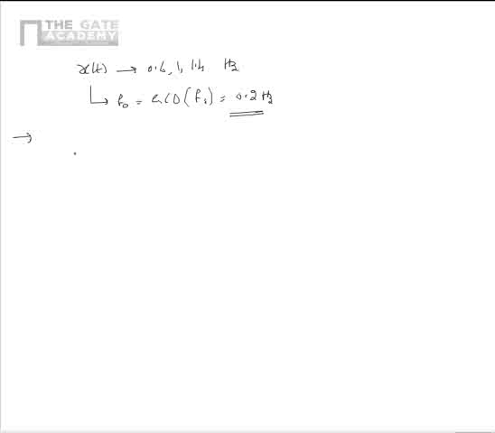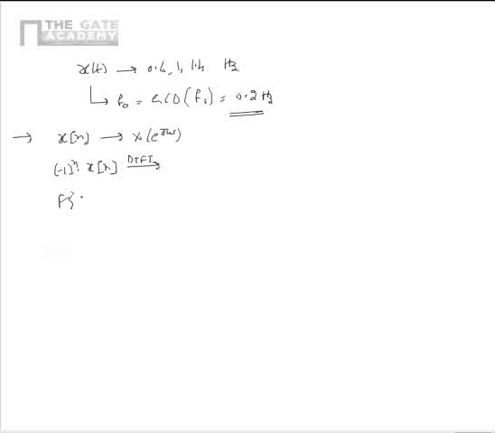Now let us consider another problem, as per which there is a discrete time signal x[n] given, which has a DTFT of X(e^{jω}). Now there is another signal (-1)^n x[n] given. It is derived from x[n]. We need to find the DTFT of the same in terms of X(e^{jω}).